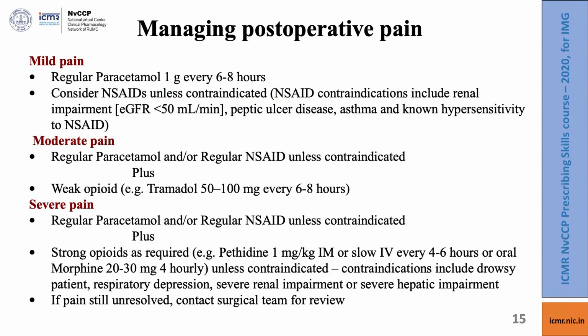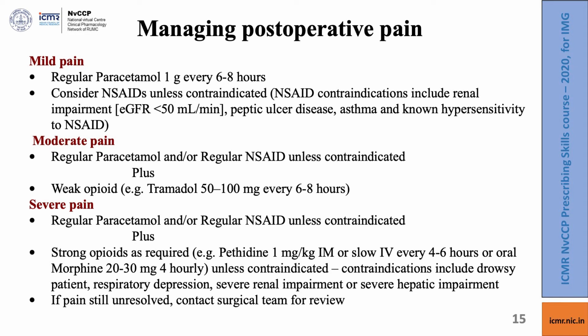Managing postoperative pain. Although pain is controlled during surgery by some form of general or local anesthesia, often supplemented by opioid analgesics, postoperative pain continues to be an important consideration in many different types of surgery.